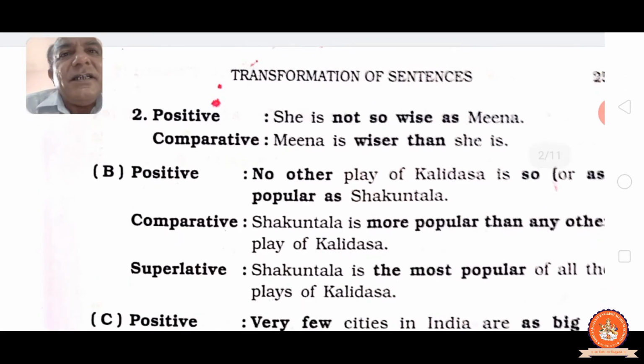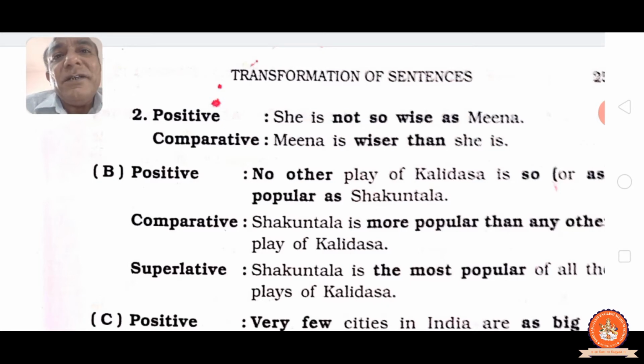And superlative degree, as you know, when more than two things are compared, then superlative is possible. Superlative: Shakuntala is the most popular of all the plays of Kalidas. Superlative. See, positive starts with no other. More than two comparison, then. No other play of Kalidas is so or as popular as Shakuntala. Shakuntala is more popular than any other play of Kalidas.